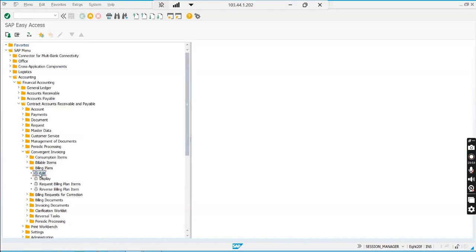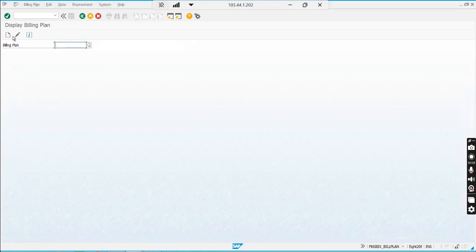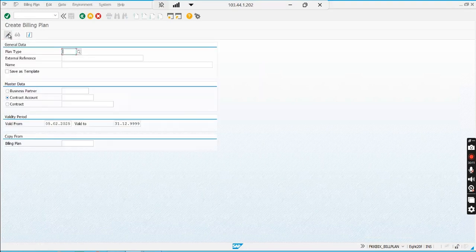Okay, so first I'll edit, which means create also. Not only edit, it has a create button, and once I create, we can display. Then we can request. And later we can reverse. So first edit here, click on this create button, create billing plan.